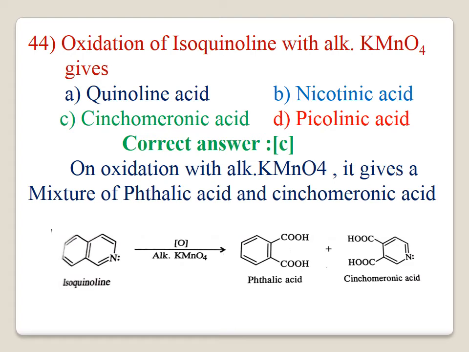44. Oxidation of isoquinoline with alkaline KMnO4 gives A. Quinolinic acid, B. Nicotinic acid, C. Cinchomeronic acid, D. Picolinic acid. The correct answer is C. On oxidation with the alkaline KMnO4, it gives a mixture of phthalic acid and cinchomeronic acid. Option C is correct. It is explained in the equation. Isoquinoline oxidizes with the alkaline KMnO4. It gives phthalic acid and cinchomeronic acid.